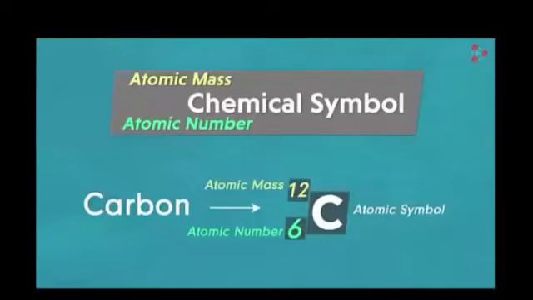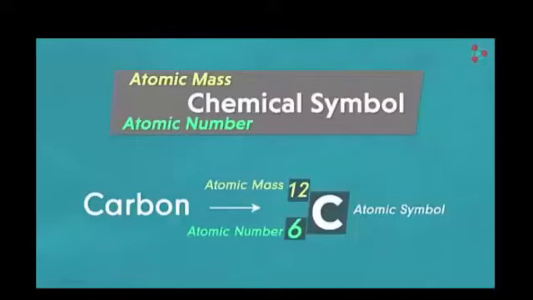Now, let's have a look at the example shown on your screen. Carbon, C. C is the symbol, atomic symbol of which element? Carbon. It will contain 2 numbers, 12 and 6. So, keep in mind, 12 is present on the top left, it is atomic mass, and 6 is present at the bottom left, it is atomic number.